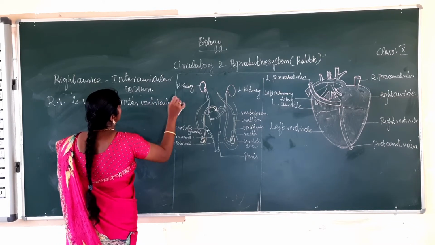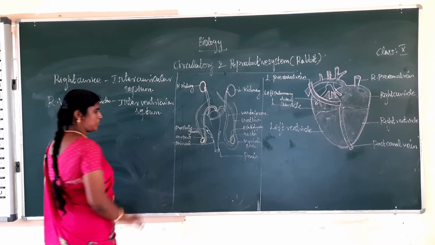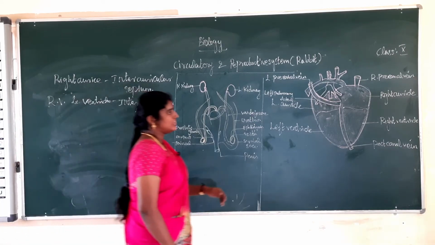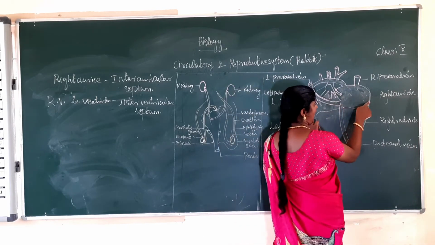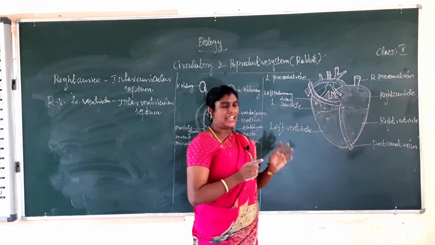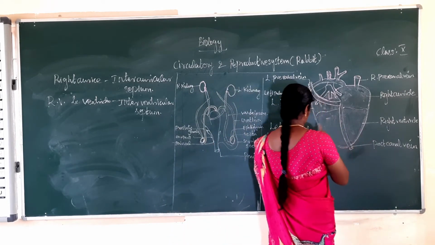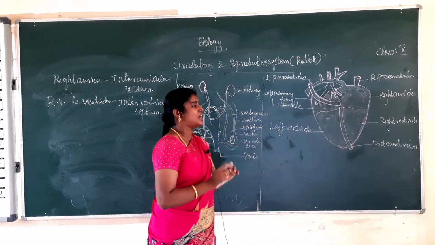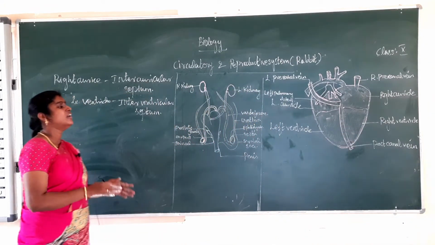So this is right auricle, this is left auricle. The right auricle and left auricle are separated by interauricular septum. This is right ventricle, this is left ventricle. The 2 ventricles are separated by the interventricular septum, which is present in between the ventricles.